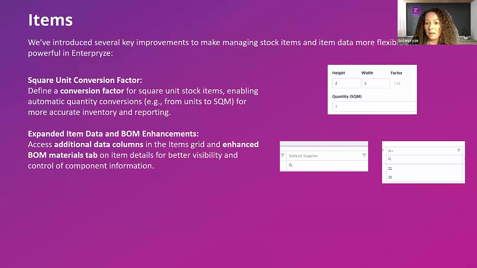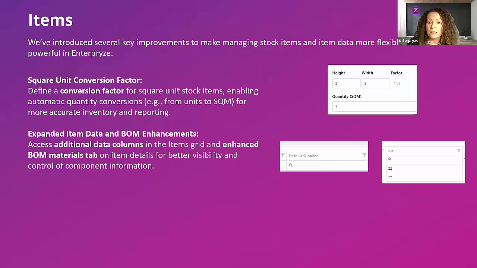And a lot of that is relevant when you're utilizing any of the reordering or the MRP within the system, so that you understand who the suppliers are that you need to reach out to in order to purchase or reorder that stock.